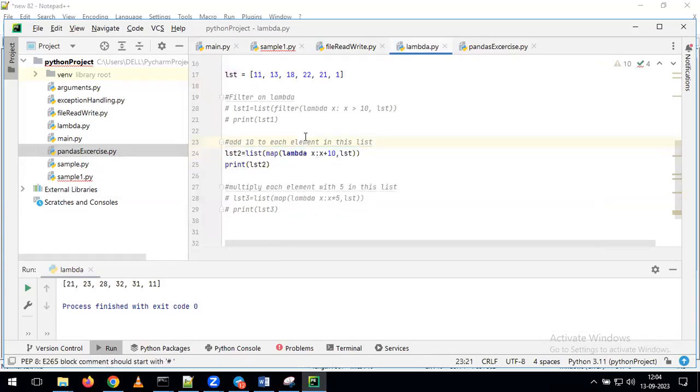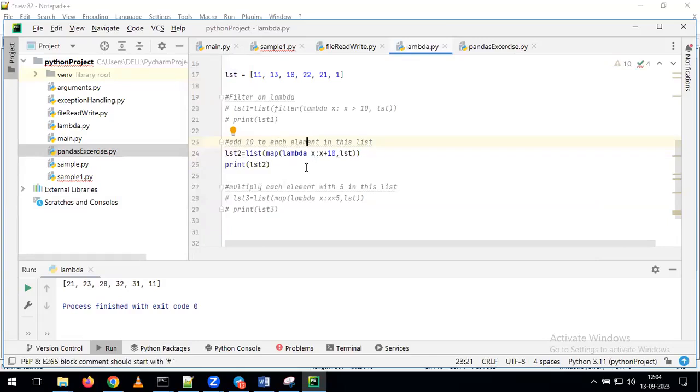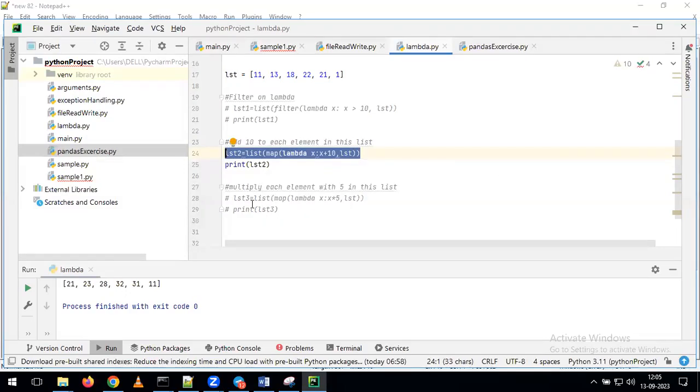If you remember, on the first day of the Python class, we discussed this already. In Python, we have one feature: we can simplify the code as part of our dev activities. At the same time, reading the code is also very easy in Python because of this lambda function. Instead of writing multiple lines of code, we can perform all the operations within a single line. With that, we can save a good amount of time during development, and it is also very easy to understand these lines of code.